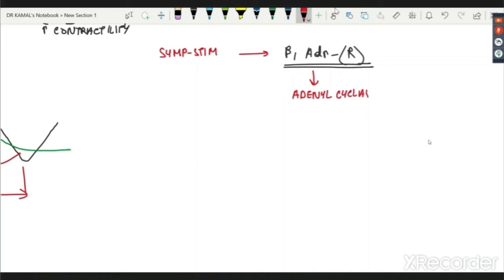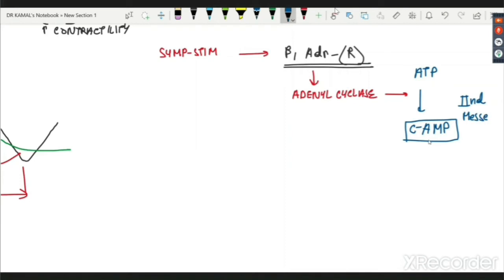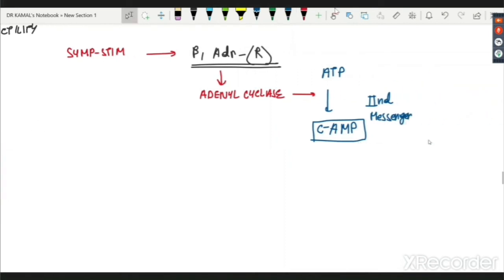adenyl cyclase. Adenyl cyclase converts ATP to cyclic AMP. Cyclic AMP is also called, as you will study in biochemistry, second messenger. We also might teach you in endocrinology, but mainly the biochemistry people do that in detail.